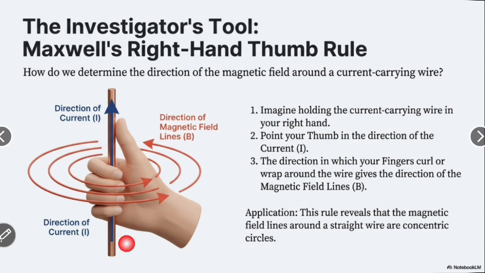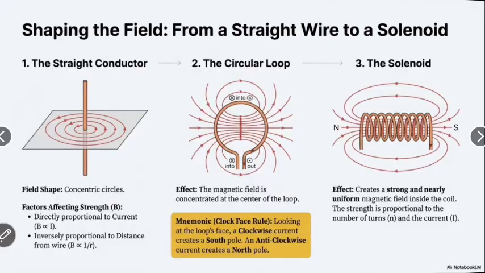It means the current is always perpendicular to the magnetic field. Also, the magnetic field is perpendicular to the direction of the current. The magnetic field we can see around the current carrying conductor. Application: this rule reveals that the magnetic field lines around a straight wire are concentric circles. Now we see the next page.